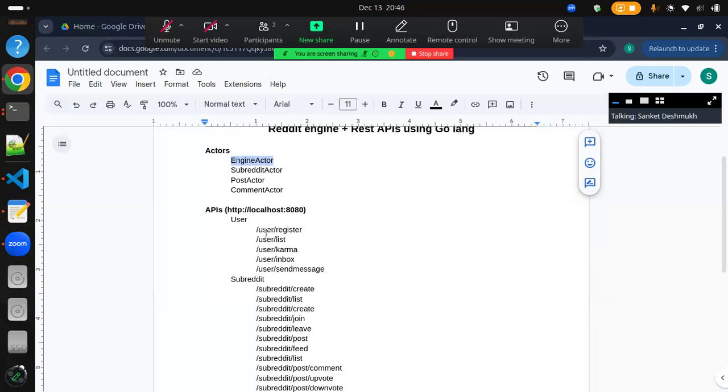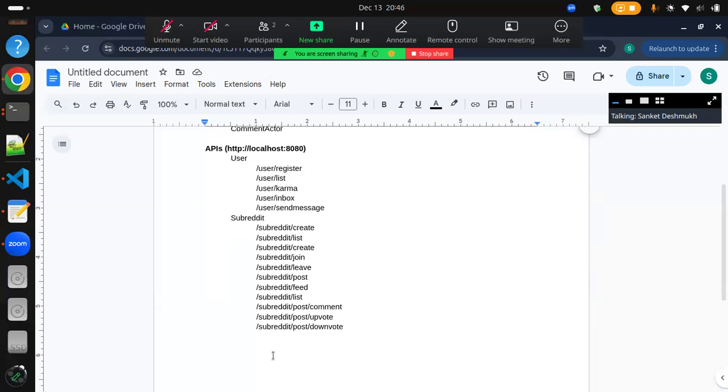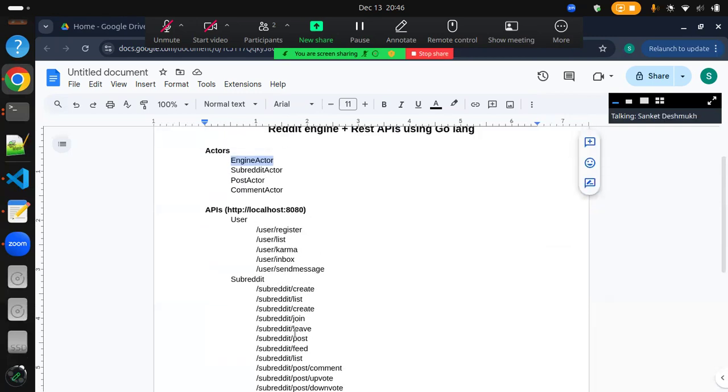For user, we are maintaining a specific string URL structure, and for subreddit as well. We have tried to keep more APIs for the subreddit because we wanted to show the clients more interacting with the subreddits rather than the user profiles. Some of the functionalities we will surely see in a few seconds in the demo. Having said this, let's quickly switch over to the demo part.